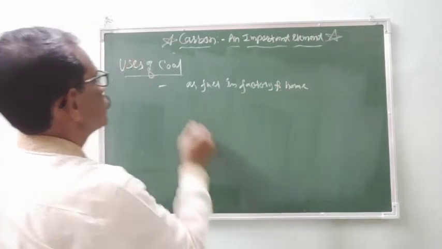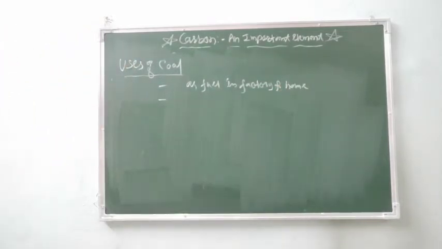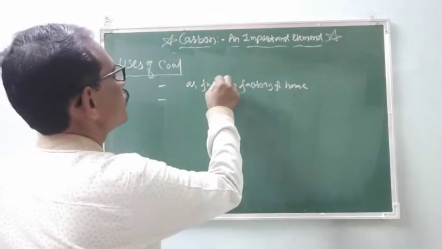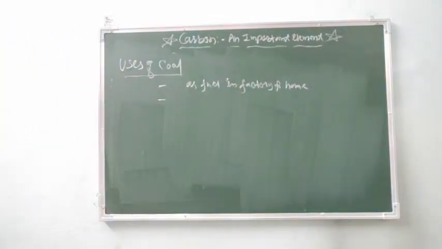It is used as a fuel in a factory and home because in the ignition of that coal we will get the heat, and heat is used for our different purposes at home or factories.